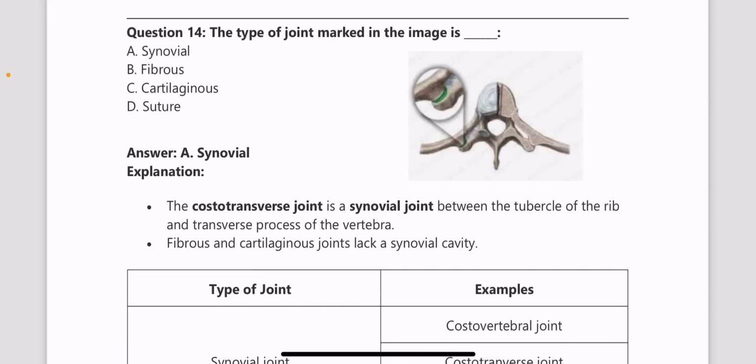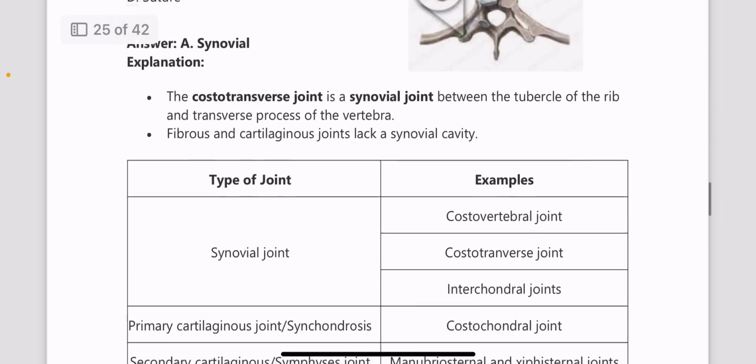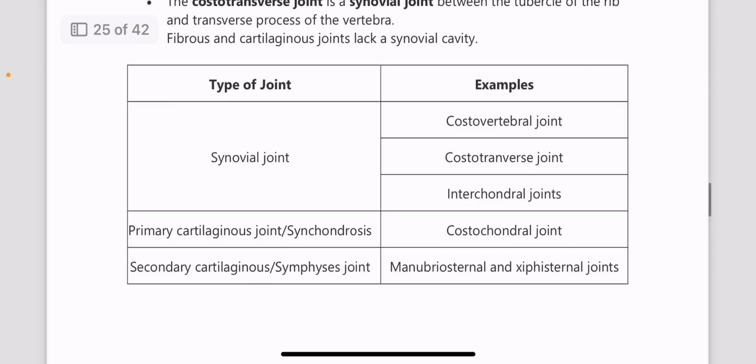Type of joint, again a very, very important topic. Type of joint marked in the images. Answer, here it is synovial joint. The costotransverse joint is a synovial joint which is being marked here. So I've provided quite an important list of the joints. There are further more, but this one from this rapid revision video, I involved this one as a brief explanation.